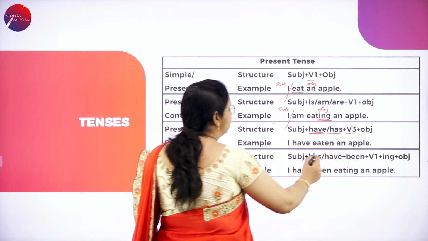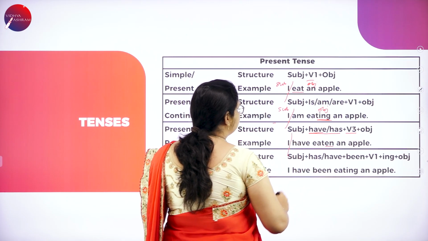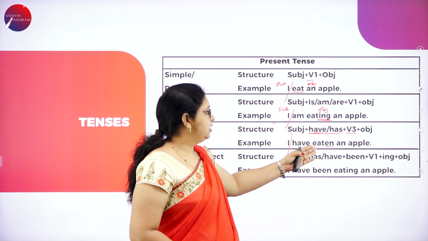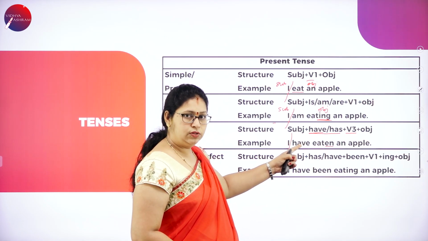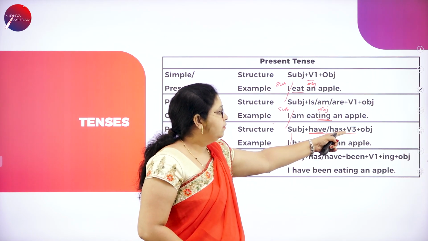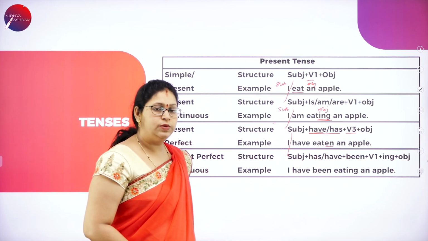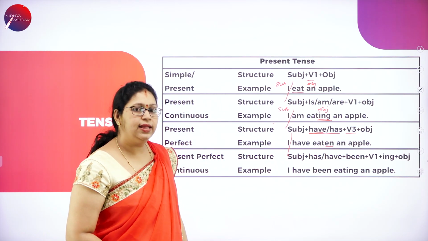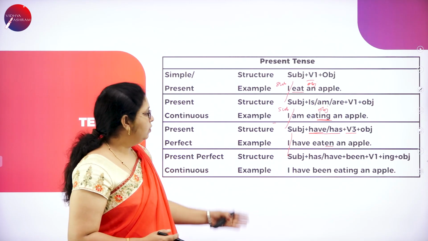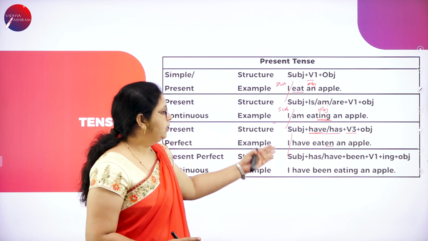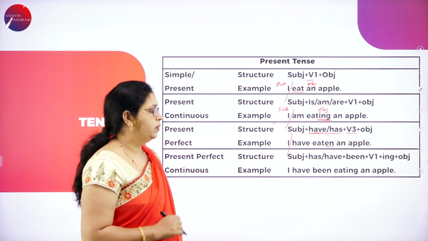So, eaten, subject, object, then I have eaten: have according to the structure, and verb form 3, eaten, and the remaining part of the object. I have eaten an apple. This is how the present perfect sentences are framed and the structure to be followed.